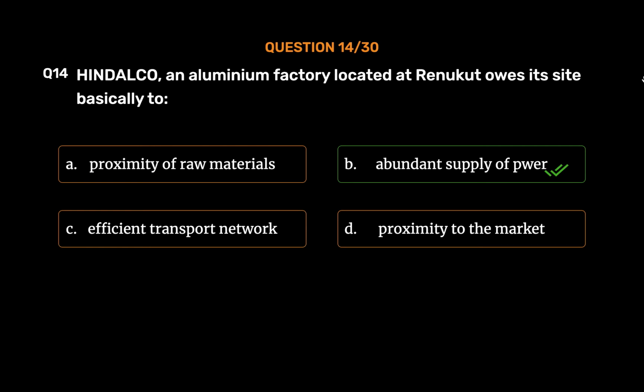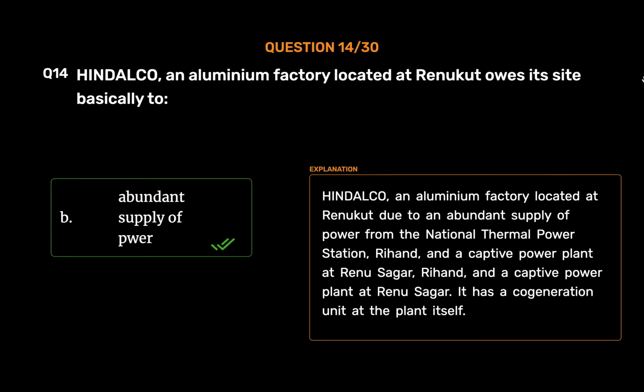Abundant supply of power. HINDALCO, an aluminium factory located at Renukoot, has an abundant supply of power from the National Thermal Power Station, Rihand, and a captive power plant at Renusagar. It has a cogeneration unit at the plant itself.